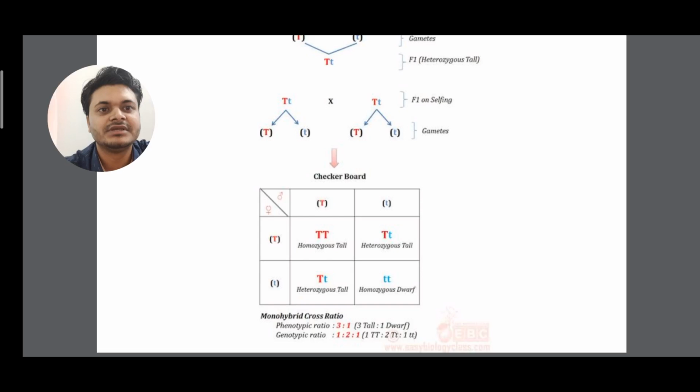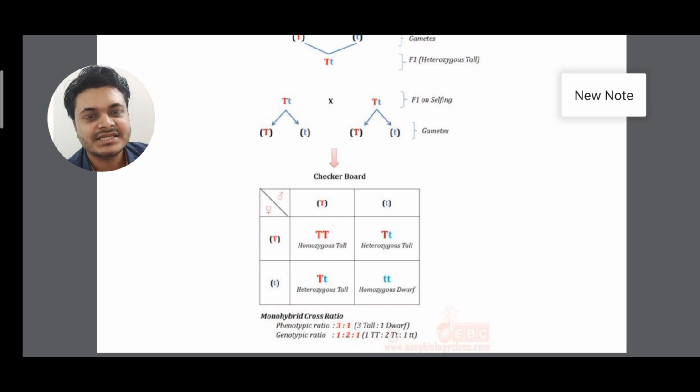So all the gametes are placed. Now we'll do a crossing, multiplication type. Capital T crosses with capital T, forms capital T. From this crossing we can see that one capital T is produced, that is tall. And two capital T small t are produced, that is also tall, but this is hybrid tall. And one small t is produced, this is dwarf, clear? So the phenotypic ratio is 3 tall, that means one capital T that is tall, and capital T small t that is also tall. So 3 tall plants we are getting. That's why the phenotypic ratio is 3:1, 3 is tall and 1 is dwarf.